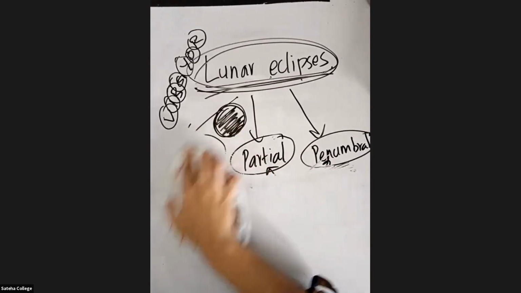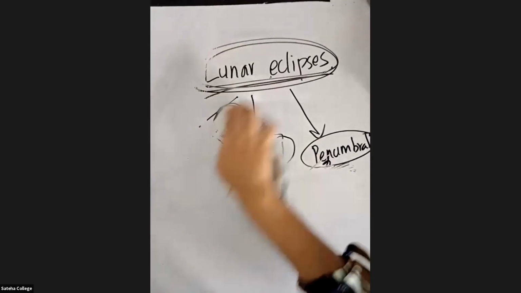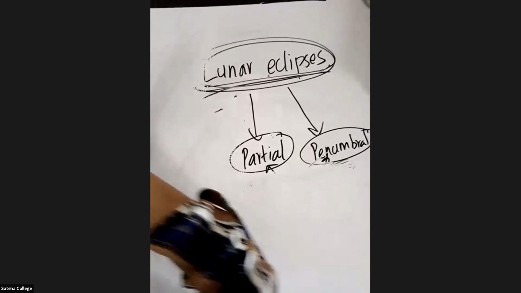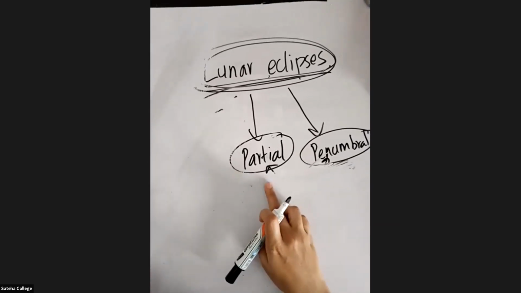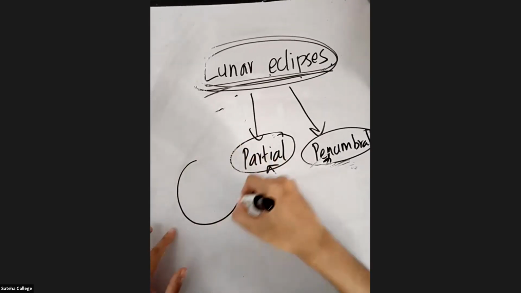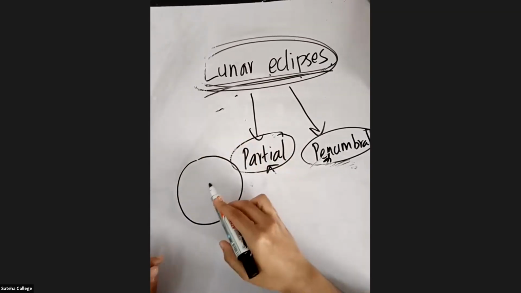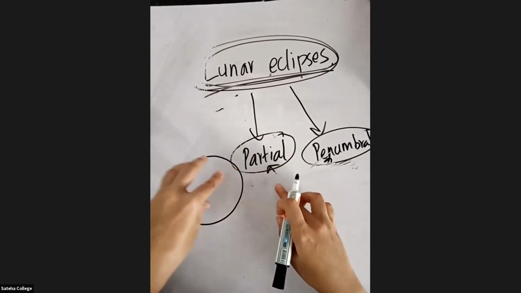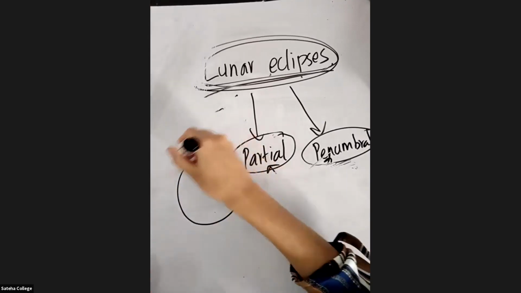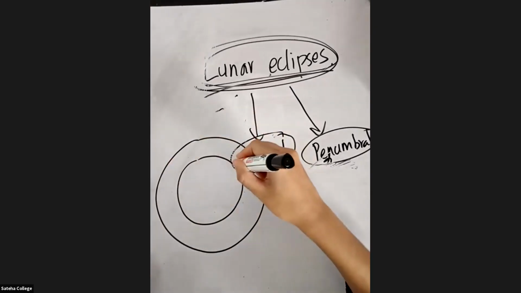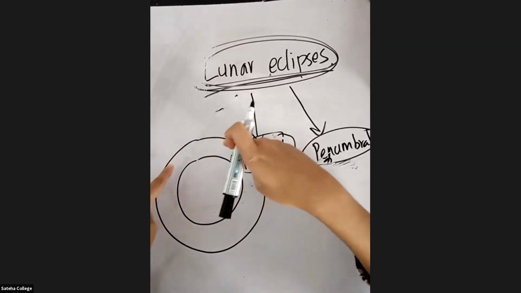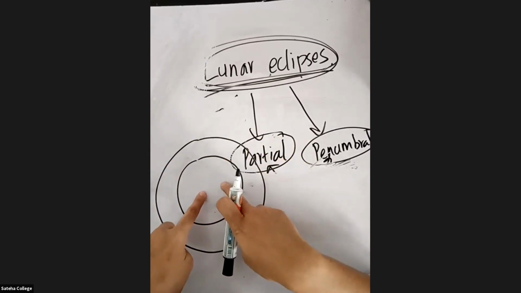Okay, let's study about partial lunar eclipse. So partial lunar eclipse means, what is happening here is this will be the earth. This is the umbra of the earth. This is the penumbra of the earth. I'll just draw this as circles, okay?